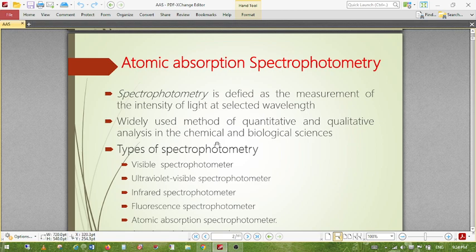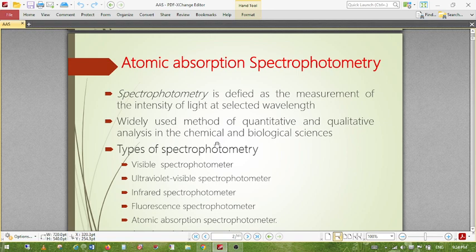Next is the fluorescence photometer. Fluorescence photometers are used when substances are exposed to an energy source or light, and they glow. When a photon or electron falls into the energy absorbed by the sample, the light can glow, and that is called fluorescence photometry. Some substances also use this technique.